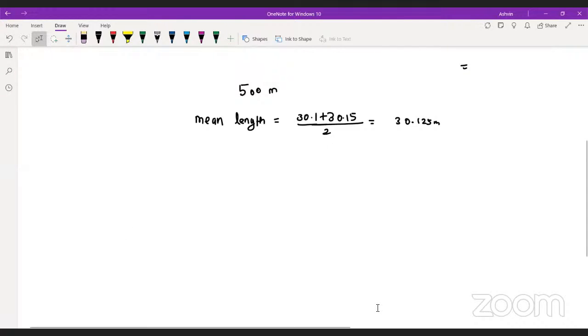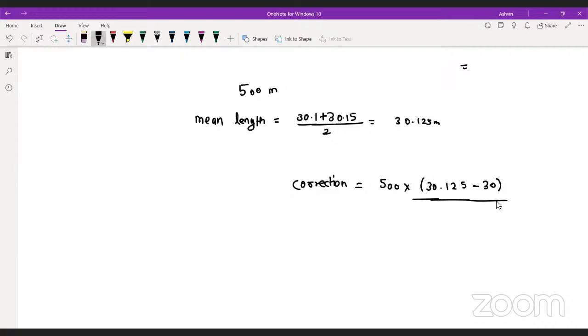Now if you have to calculate the correction, it will be 500 into (30.125 minus 30) upon 30.